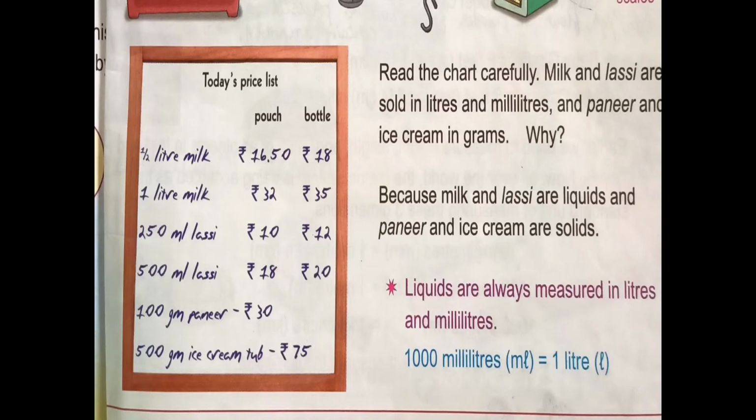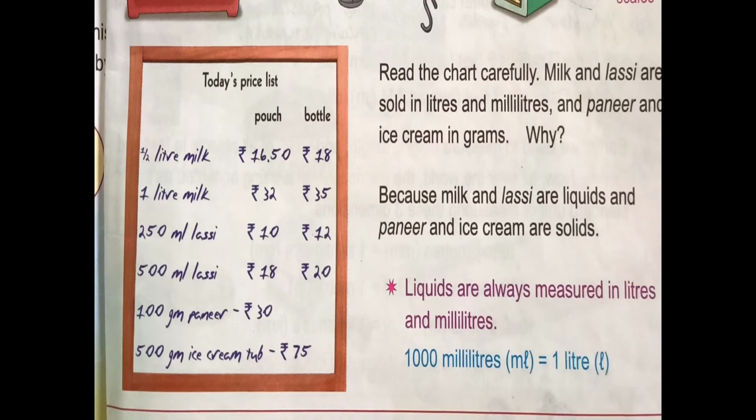We cannot measure milk and lassi on a weighing scale, no. They need a container. They hold the milk and lassi, otherwise it will spread. When you pour it into a container, it fits that container, and after that we measure in liters and milliliters. But paneer and ice cream are solids. We can use the weighing scale.